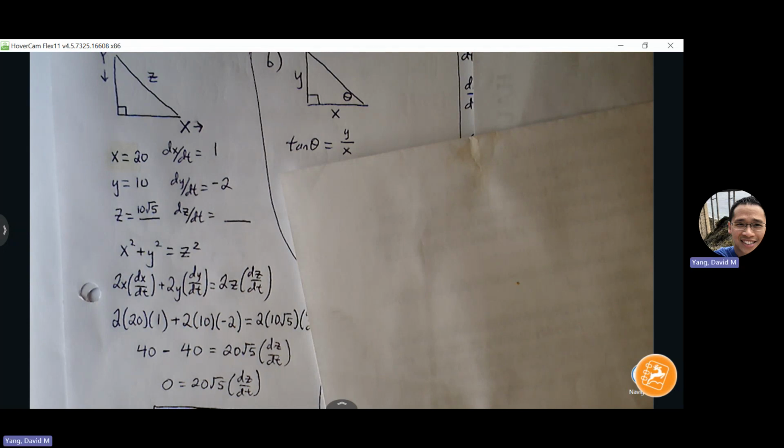What about the ladder problem where the length never changes? That's right. I put a Z there, but you can get away with putting 25 there and be okay. But then that derivative would equal 0, would it mess everything up? Not necessarily. Let's say this was X and Y and this was 25. If I want to use sine, I would do sine of theta is equal to Y over 25.